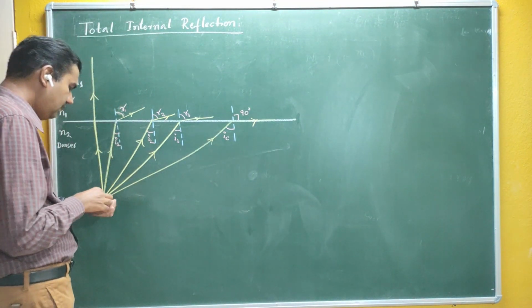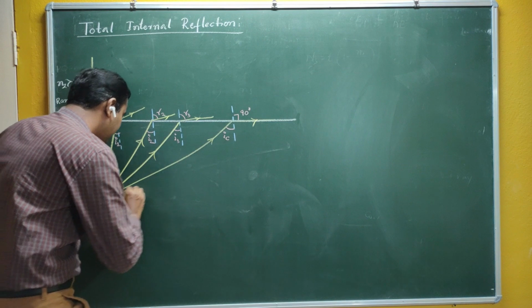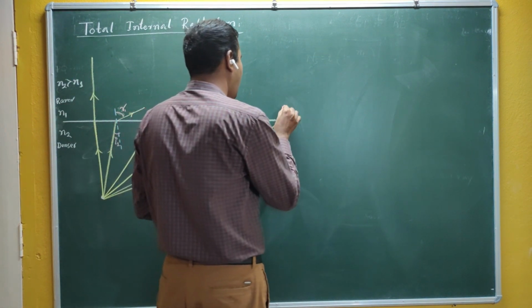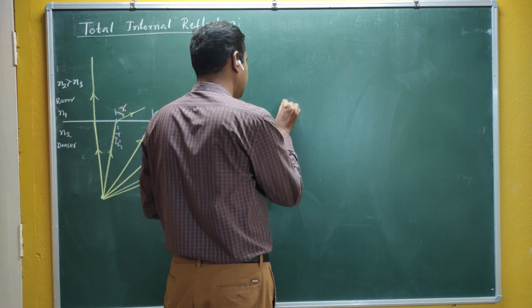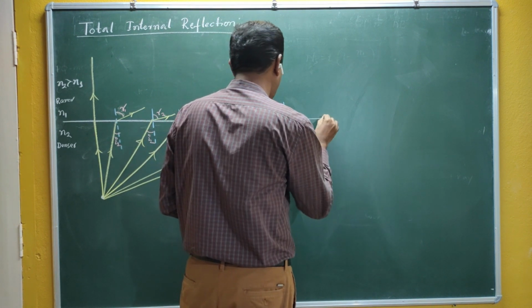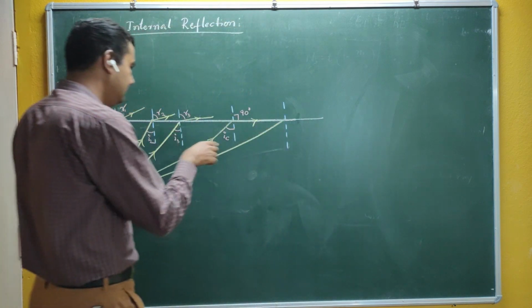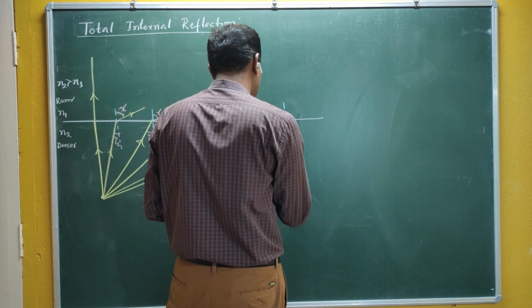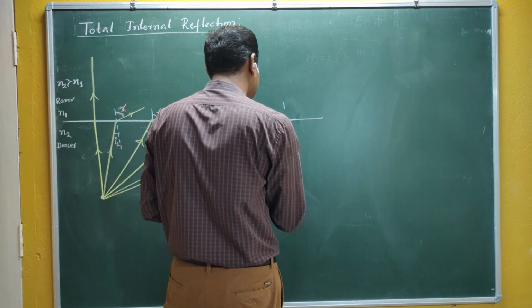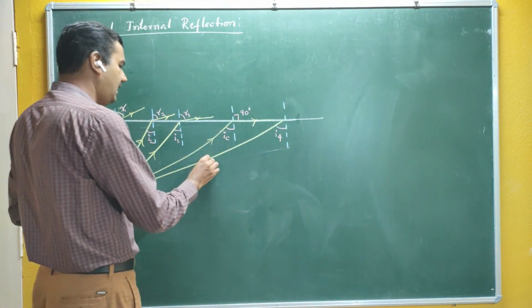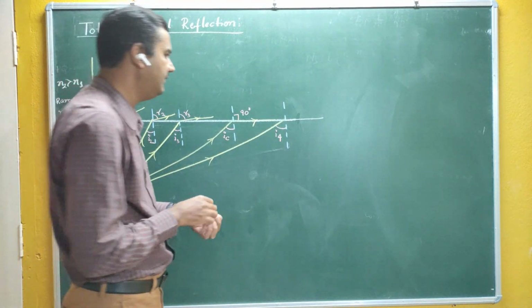If I cross that particular point, this time this angle, let me take it as I4, is greater than the IC. Then what happens? Your refracted angle would be more than 90 degrees. Then what happens? Very simple.